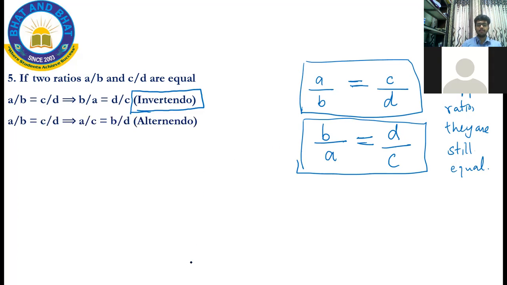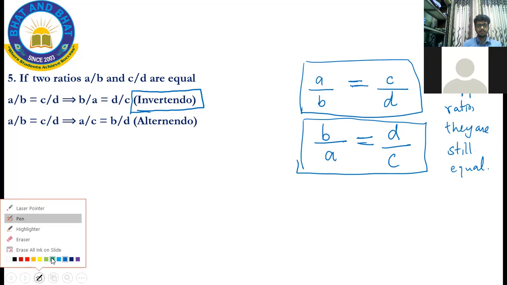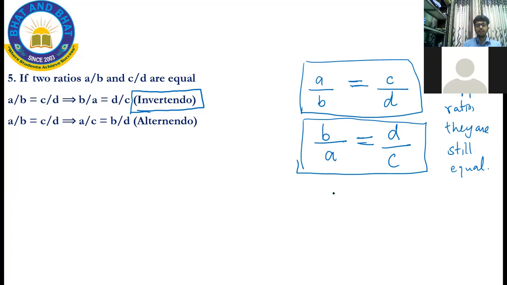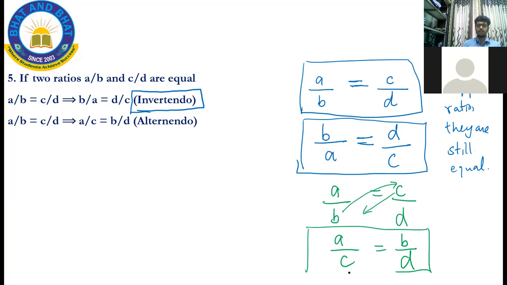Then there's another property. If A by B is equal to C by D, then A by C is equal to B by D. So I can exchange this. This can come over here. This can come over here. So this is called as alternando. This property of ratios is called as alternando. Remember, this is invertendo. This is alternando.